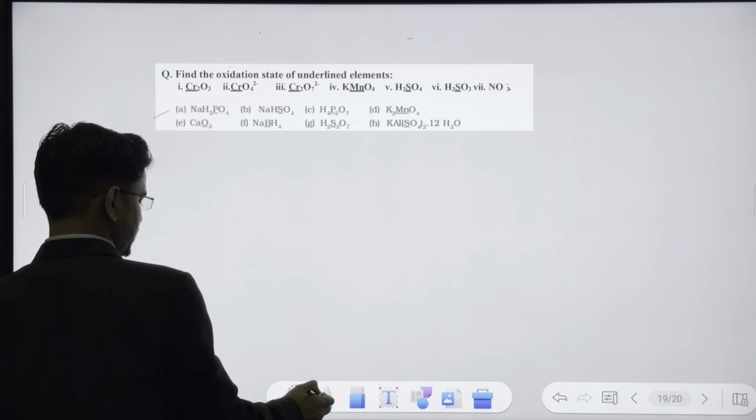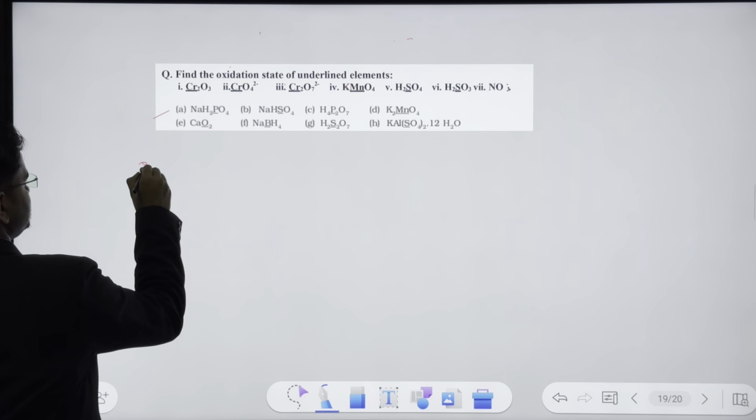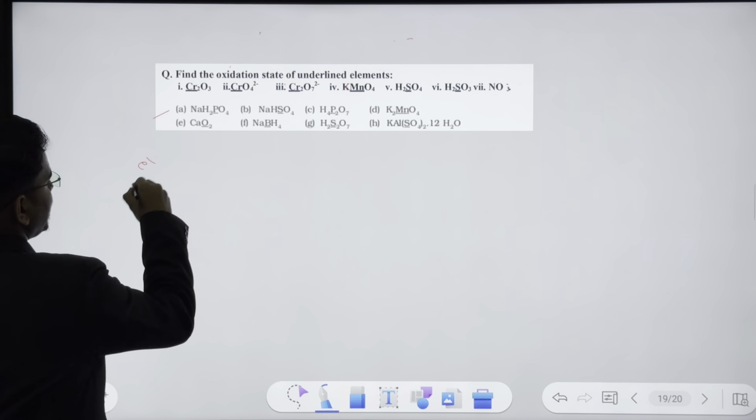Let's talk about now the C option. So guys, we have CaO2. Here comes a catch. We have to find out the oxidation state of oxygen. We don't know, so we'll assume it to be x, and we know calcium is a group 2 element. It will always have plus 2. So plus 2 plus 2x is equal to 0. So x will be minus 2 by 2, that is going to be minus 1. Oxygen will have an oxidation state of minus 1.